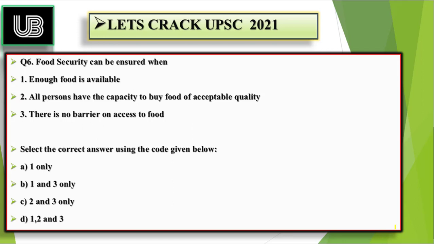I will suggest you to pause the video and answer within 45 seconds because that is the standard time you get in your examination hall. So let's move forward toward the right answer. And the right answer is D. So all these 3 things must be ensured in order to make food security possible in a country. So the concept of food security, let's discuss it in the next slide.